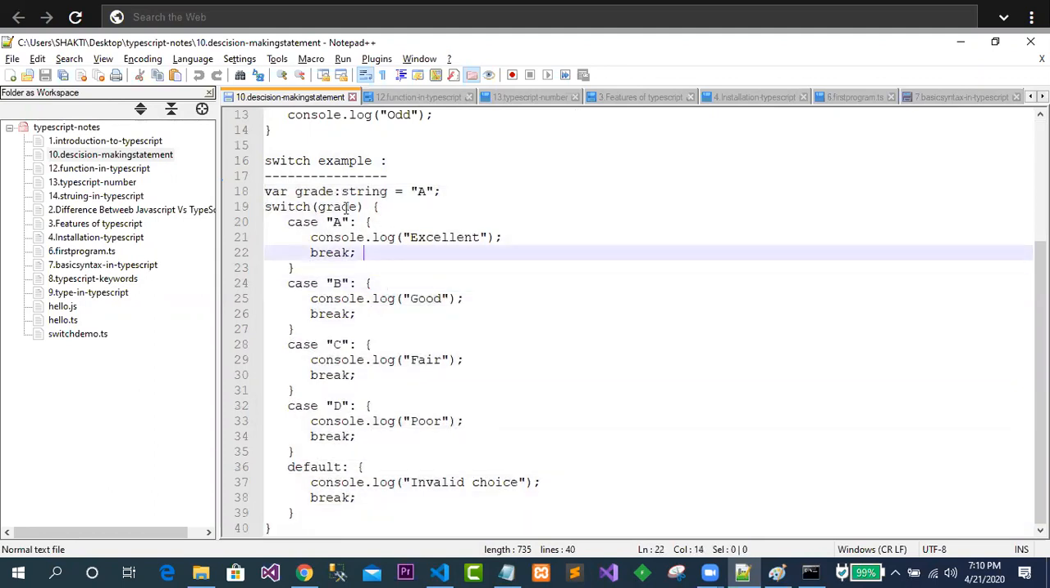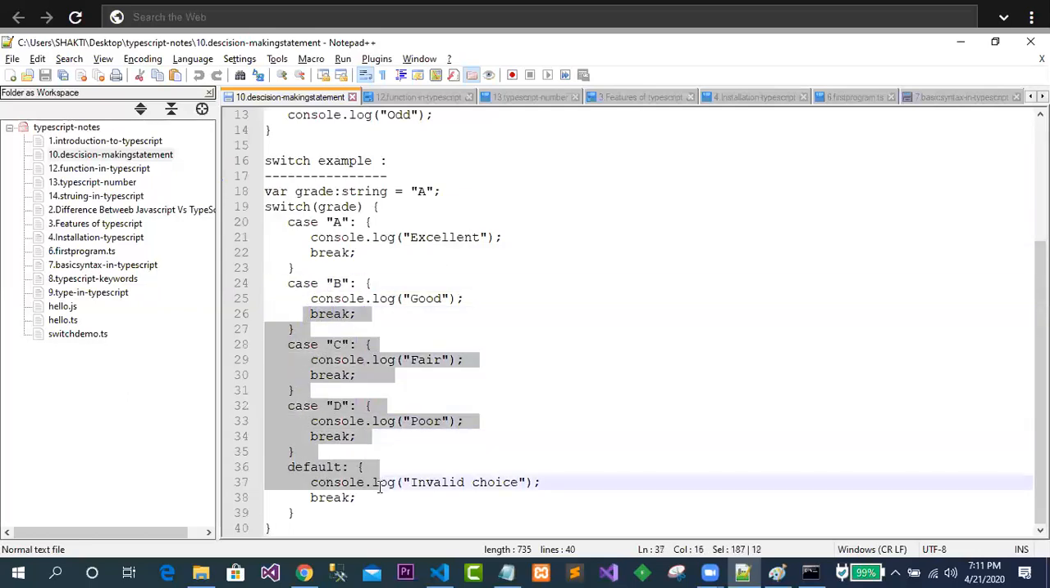In this example, it takes a grade. The grade is A grade. Then it has been passed to the switch case, the case A. If the case contains A, then it gives Excellent. Then you have a break statement. Everyone has the knowledge of how to use the break statement, so this is also the same thing.